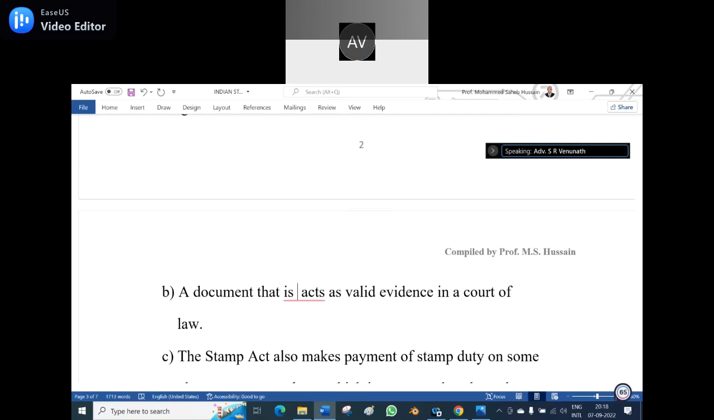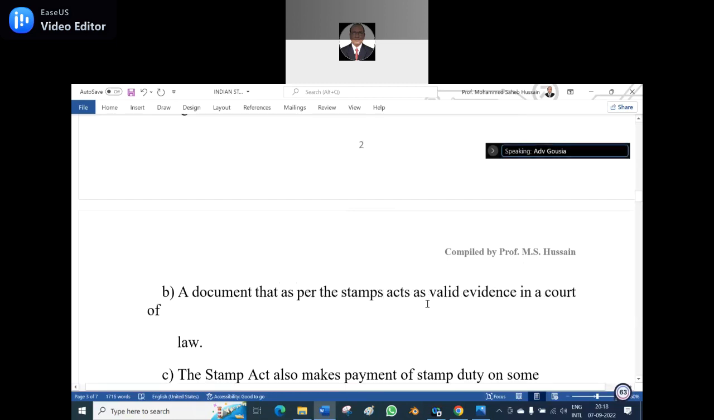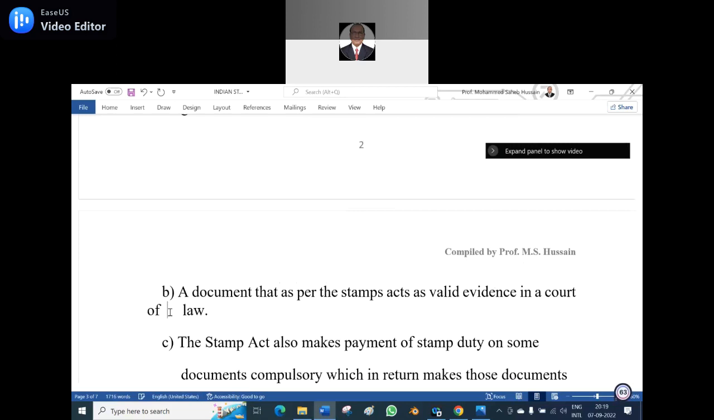We can put it in another way also. Any document that is as per the Stamp Act, as per the statute, is a valid evidence in the court of law. So this way also we can make it out.